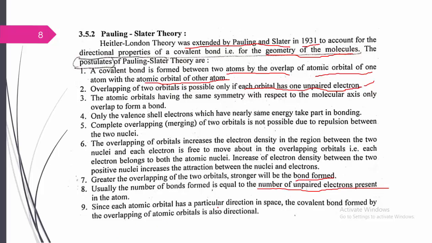Since each atomic orbital has a particular direction in space, the covalent bond formed by the overlapping of atomic orbitals is also directional. It must have a particular direction in space. In the same direction, the overlapping of atomic orbitals is possible.